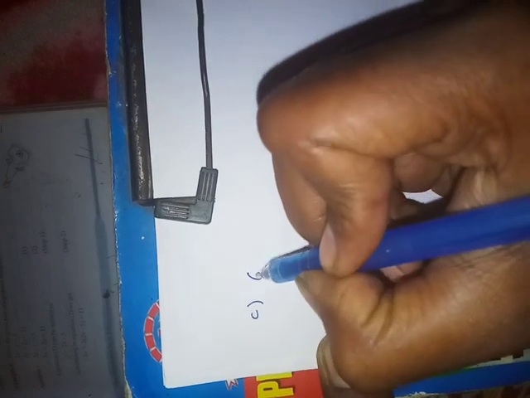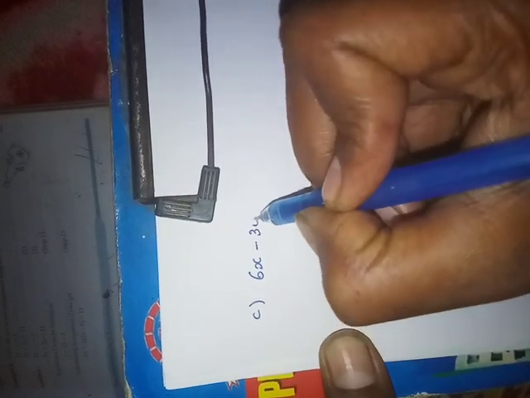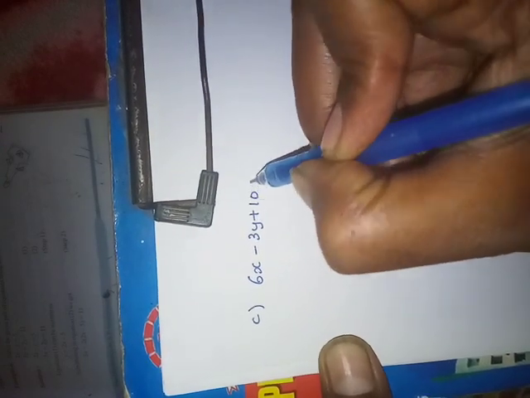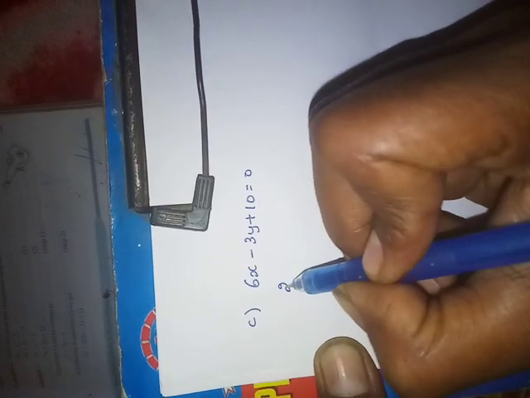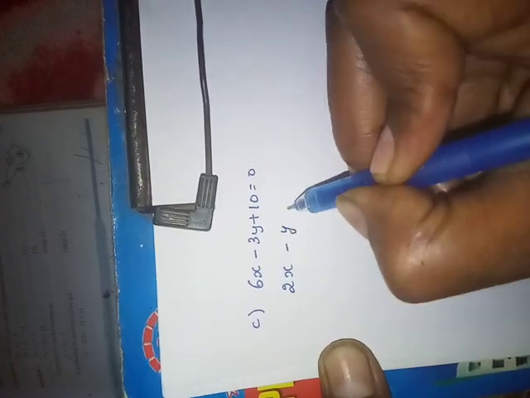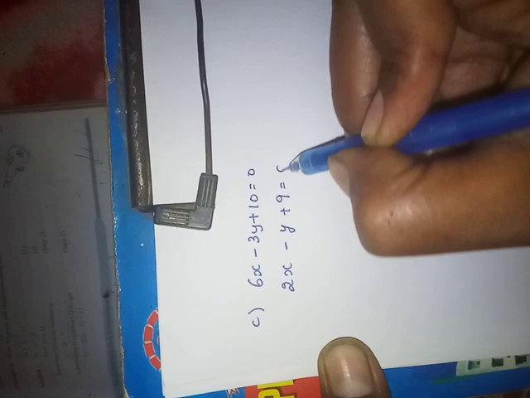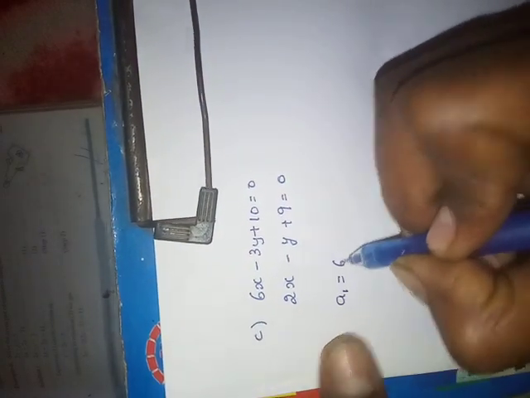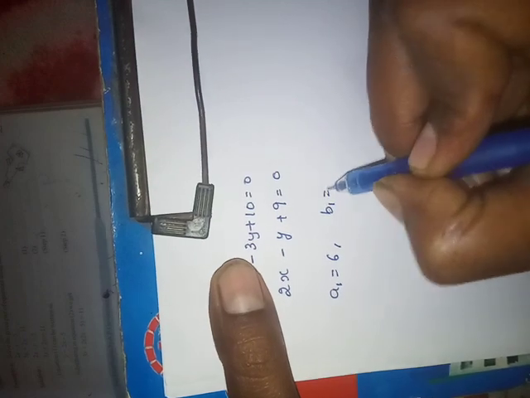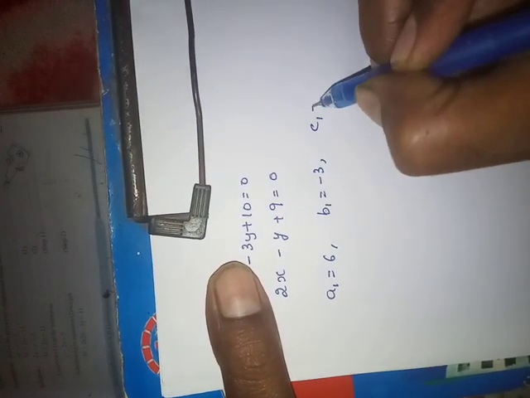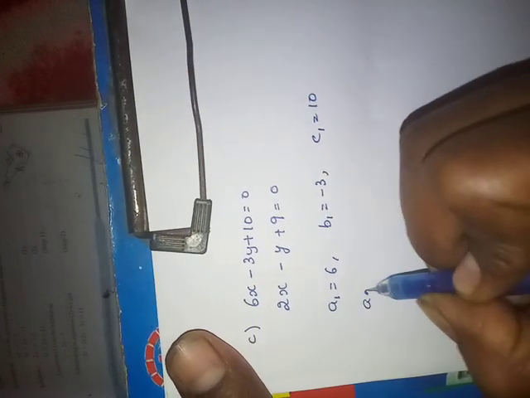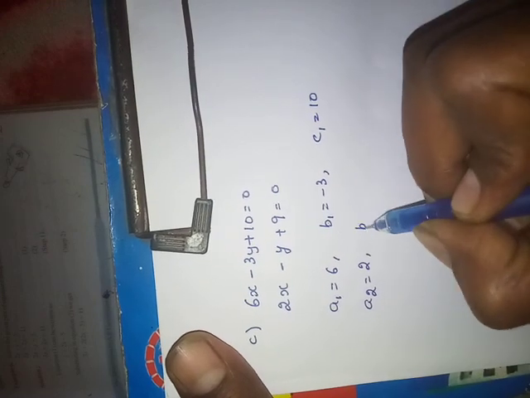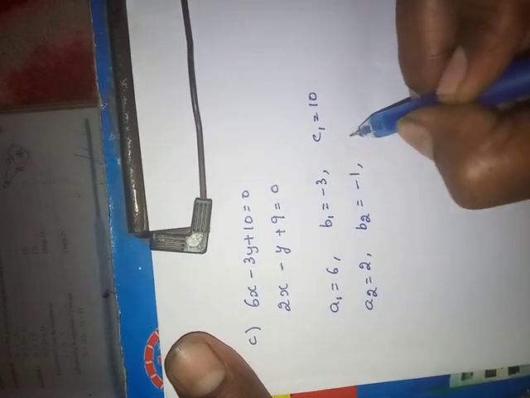See the C. What have they given in the question? 6x minus 3y plus 10 equals 0. 2x minus y plus 9 equals 0. Same method. What is the value of a1? 6. b1 value minus 3. c1 value 10. a2 value 2. b2 value minus 1. c2 value 9.